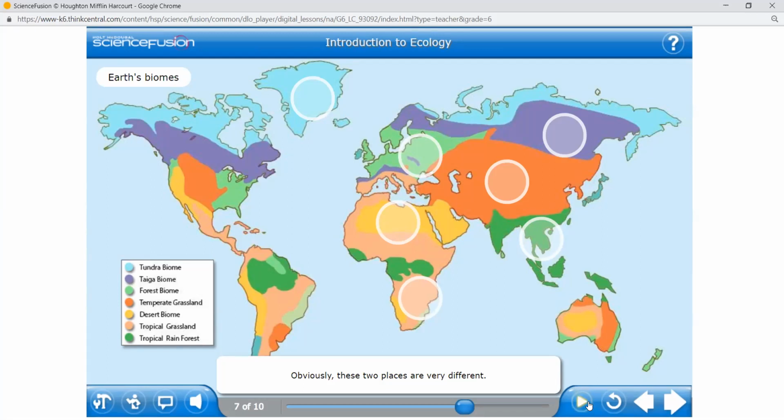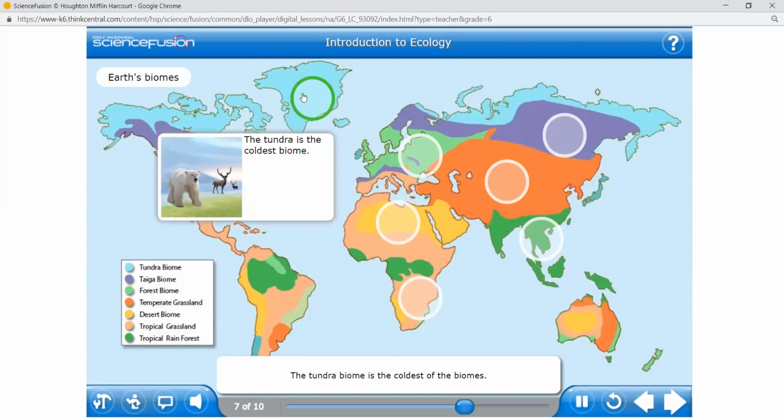Obviously, these two places are very different. Large regions of Earth that have similar climates and communities of species are called biomes. Click the parts of the map to learn about some of Earth's biomes. I told you this color is almost like very cold conditions, tundra and taiga. The tundra biome is the coldest of the biomes. Few trees can live in these conditions, but the tundra is covered in shrubs, grasses, mosses, and lichens. Animals you might find in the tundra include caribou, Arctic foxes, polar bears, and other animals that are adapted to the cold.